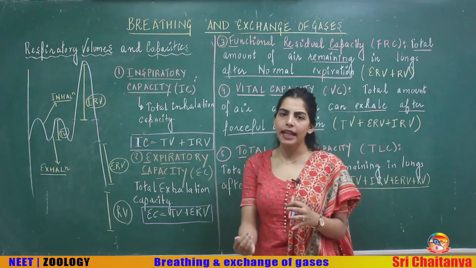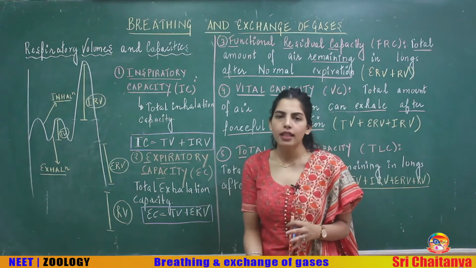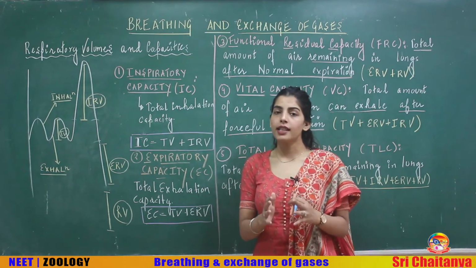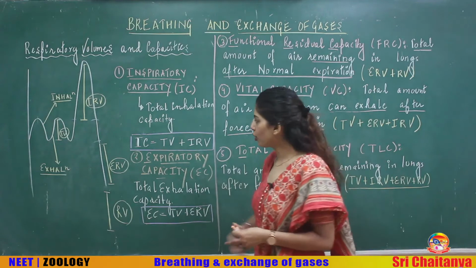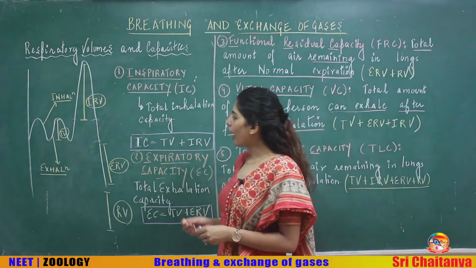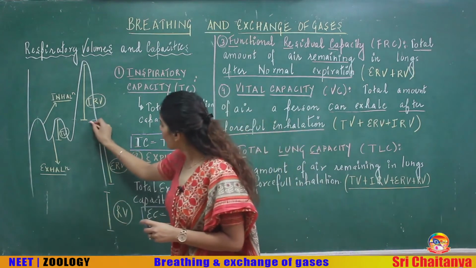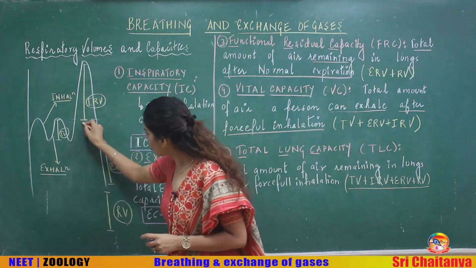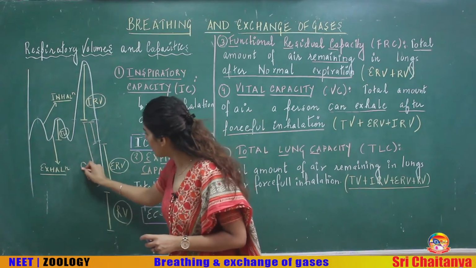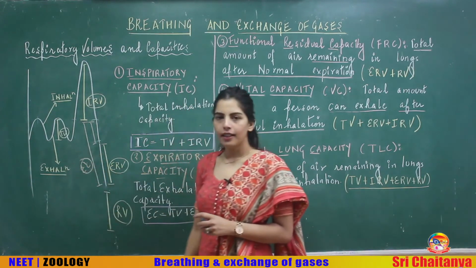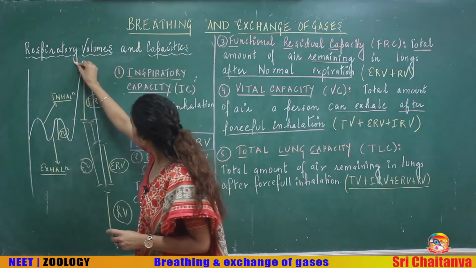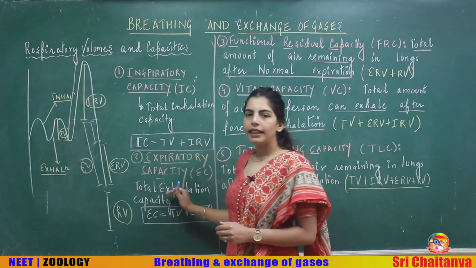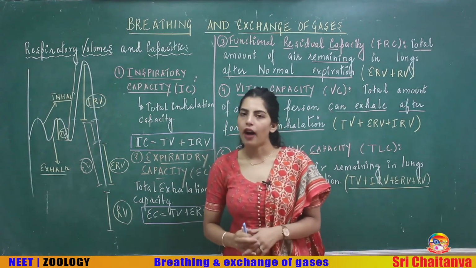That you can normally exhale, and that is again TV, and the one which you can forcefully exhale out, which is ERV. If you are defining expiratory capacity, this is the normal exhalation and this one is the forceful exhalation. I can also write it like this. This is your total expiratory capacity. This was your total inhalation capacity. Clear? Only look at the definition and look at what volumes I have added.